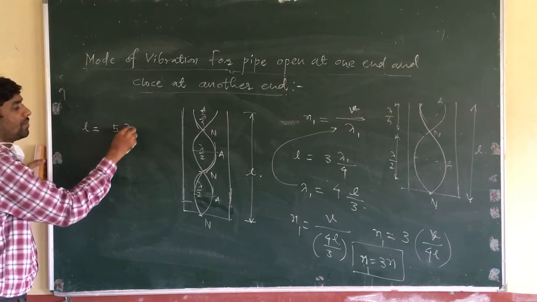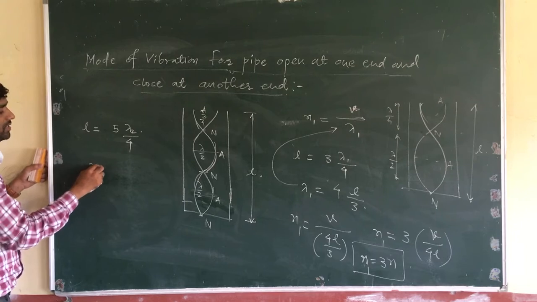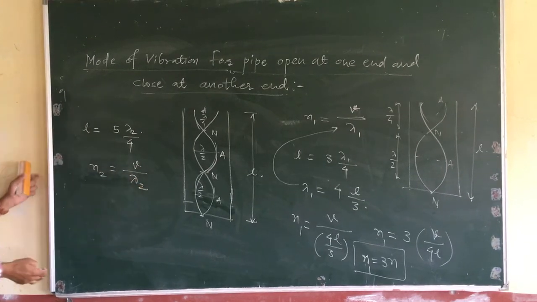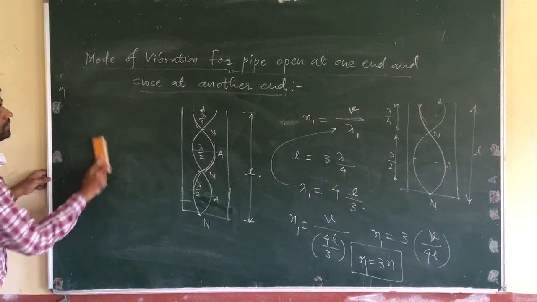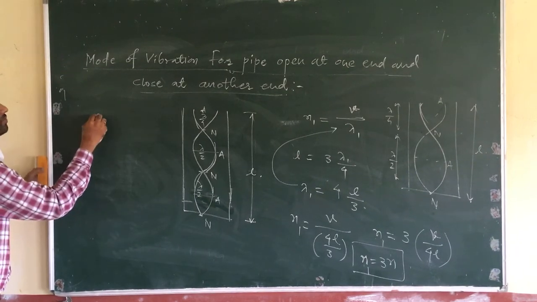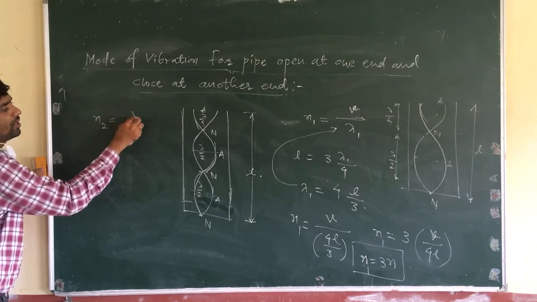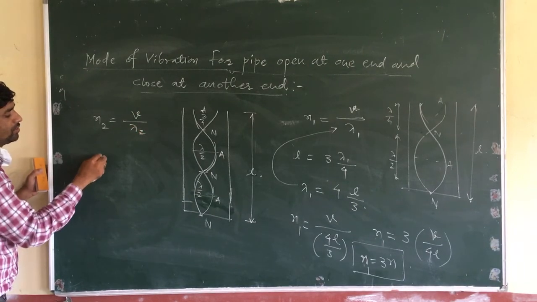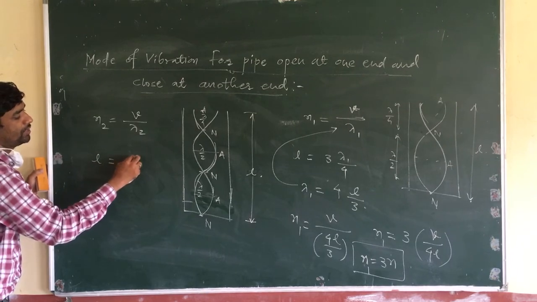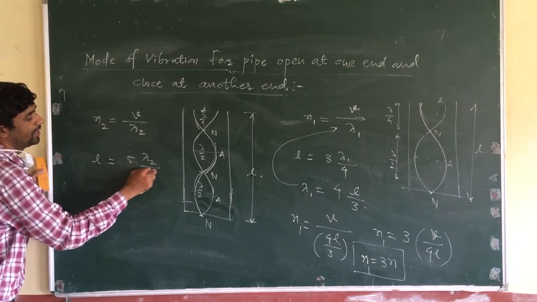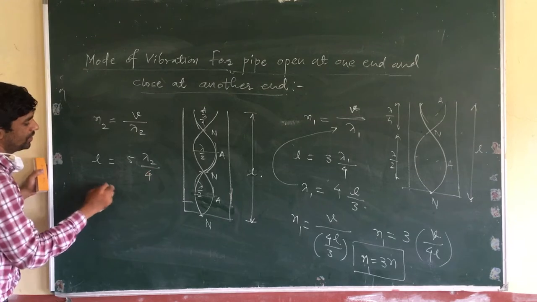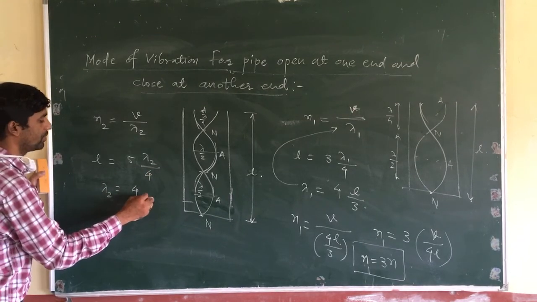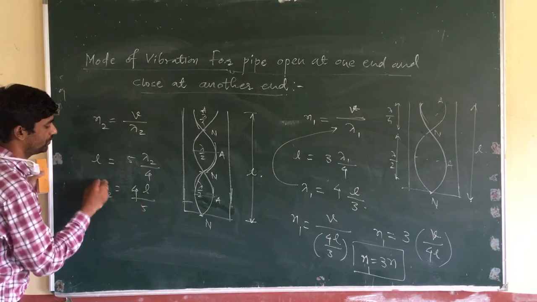So this is lambda 2 by 4. And what is the frequency here? The frequency for this mode of vibration, N2, is equal to V divided by lambda 2. And the length of the pipe is 5 times lambda 2 divided by 4. So the value of lambda 2 is 4L divided by 5.